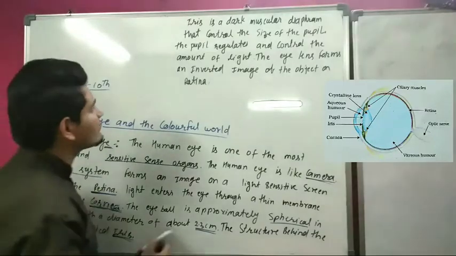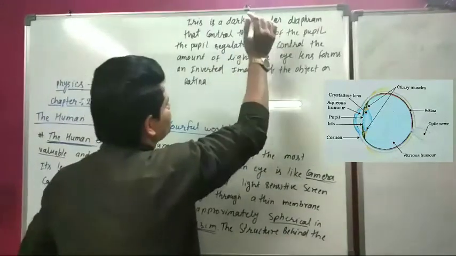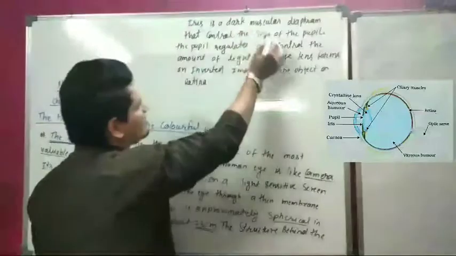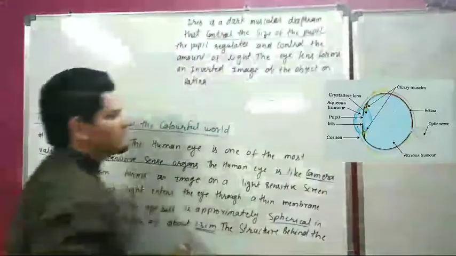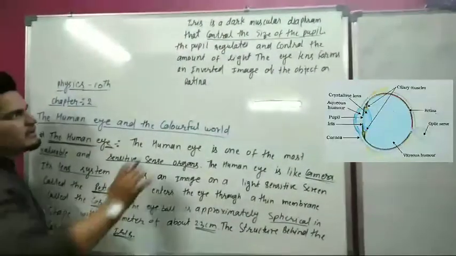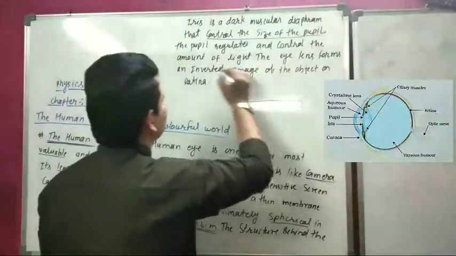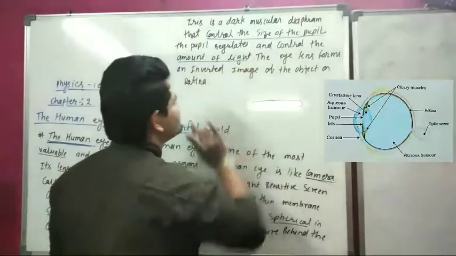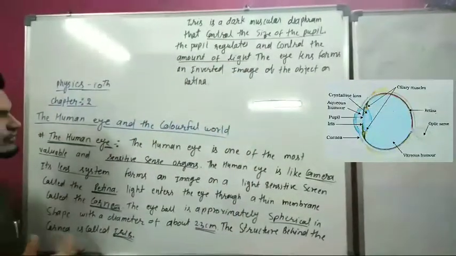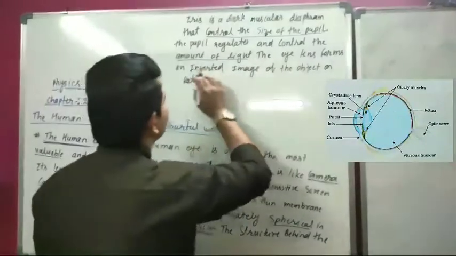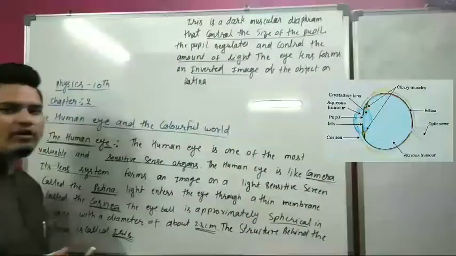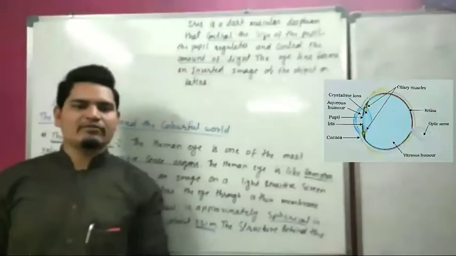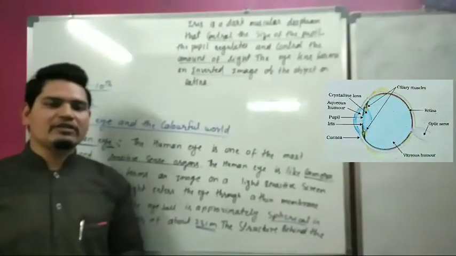Now this is a dark muscular diaphragm that controls the size of the pupil. The pupil regulates and controls the amount of light. The human eye forms an inverted image of an object on the retina.